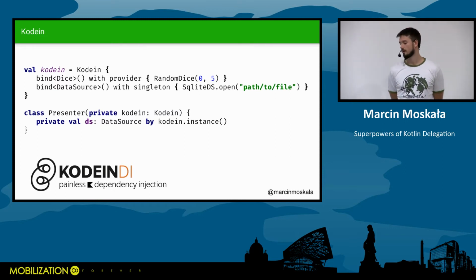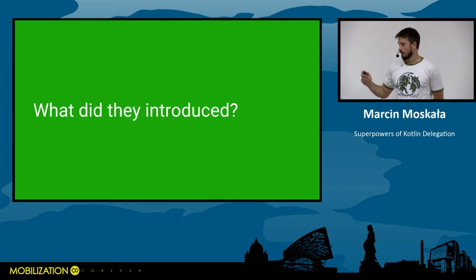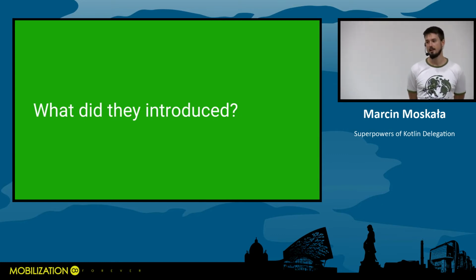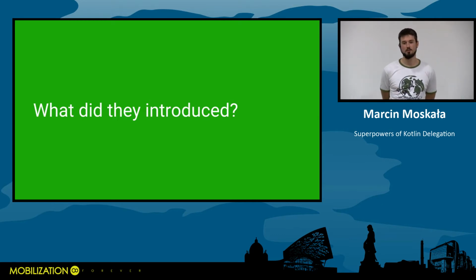It also looks really nice, and it's really painless. So there are way more libraries right now using property delegation, but the capabilities are still, in my opinion, highly unused. We still need to find out new things that can be optimized using property delegation.